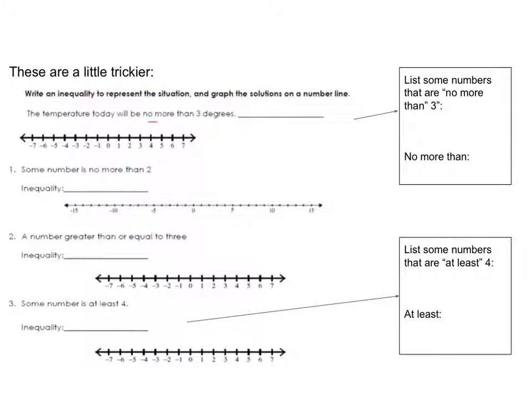So this no more always trips people up. So we're going to think about it in this box over here. I want you to list some numbers that are no more than 3. So what would those numbers be? 2 is a number that's no more than 3.